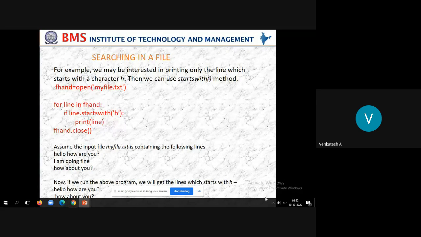Another takeaway from this code snippet is that we have a method called startswith, which is used to identify the starting letter or starting character of a line. Got it, students? Got it? How to use the startswith method? Yes, sir.